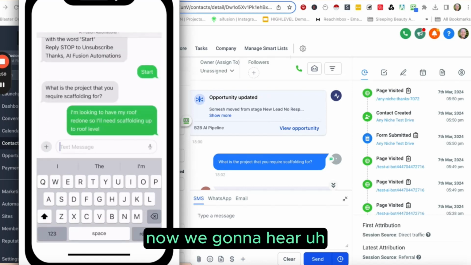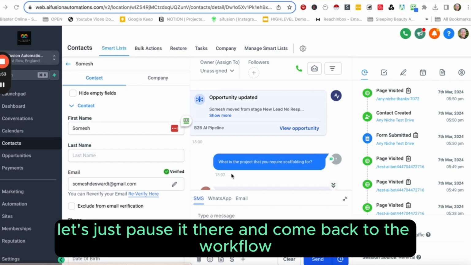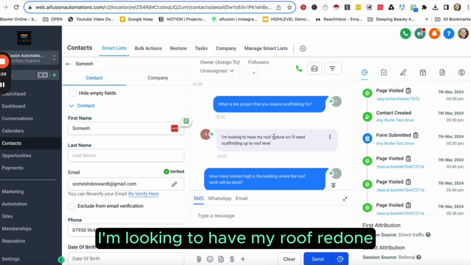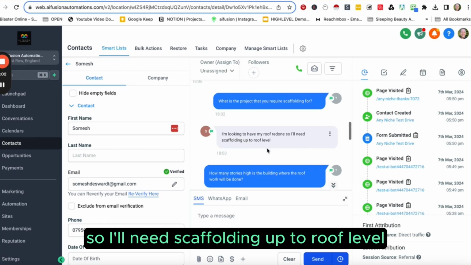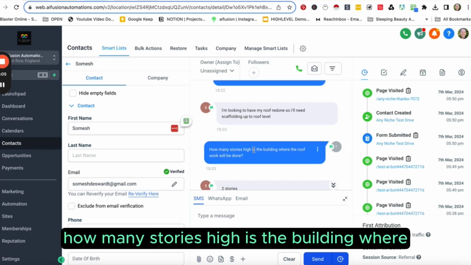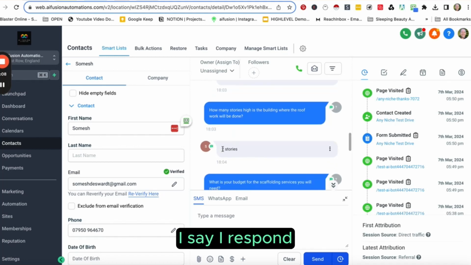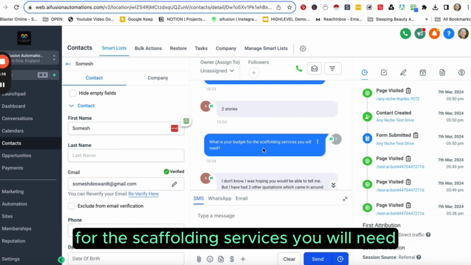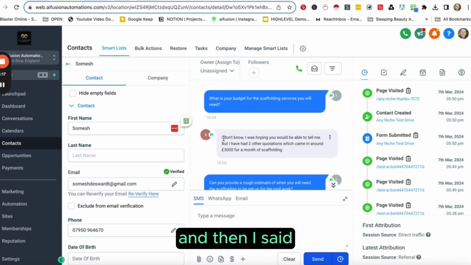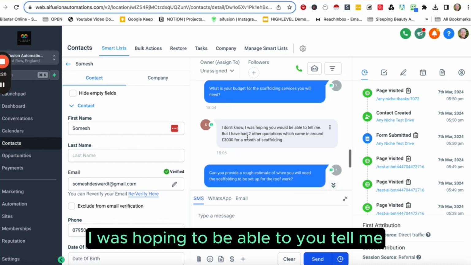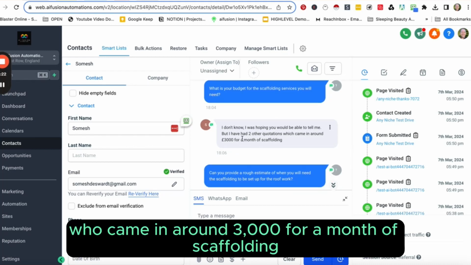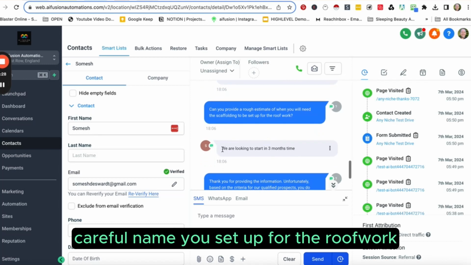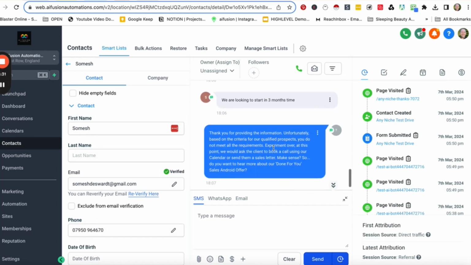Let's pause it there and come back to the workflow. I said, I'm looking to have my roof redone, so I'll need scaffolding up to roof level. ChatGPT then says, how many stories high is the building where the roof work will be done? I respond 2 stories. The Android responds, what is your budget for the scaffolding services you will need? I said, I don't know, I was hoping you could tell me, but I have 2 other quotations which gave me around 3,000 for a month of scaffolding. Can you provide a rough estimate of when you will need the scaffolding set up for the roof work? We are looking to start in 3 months' time.